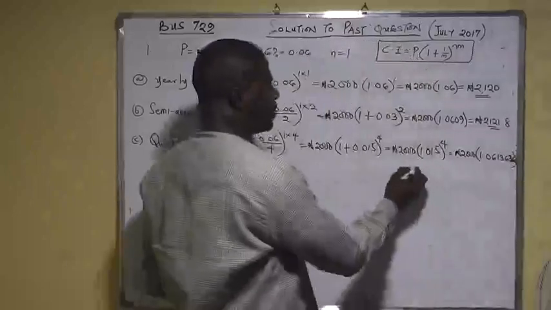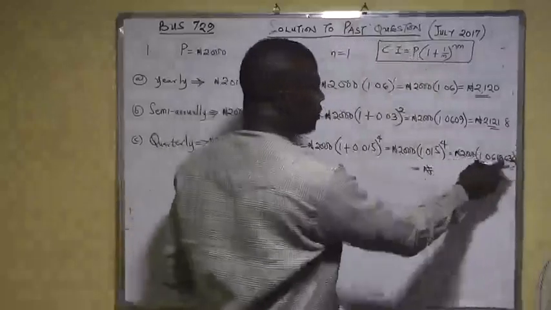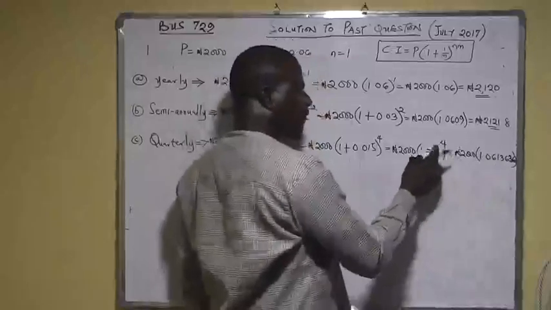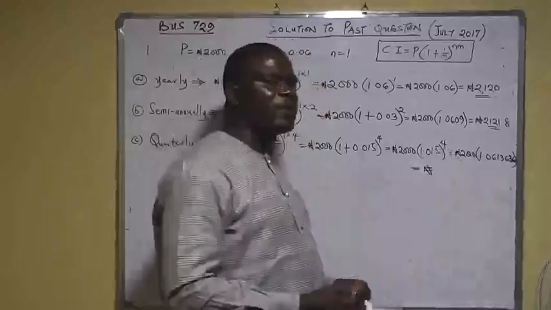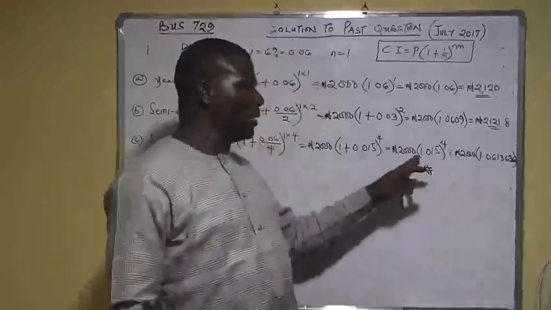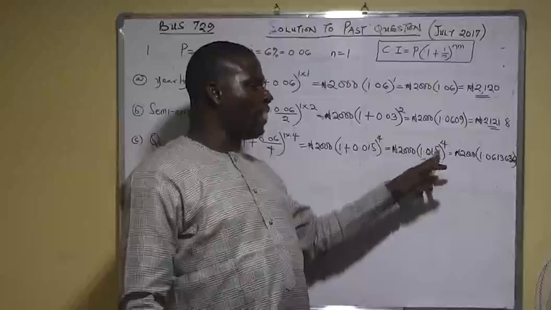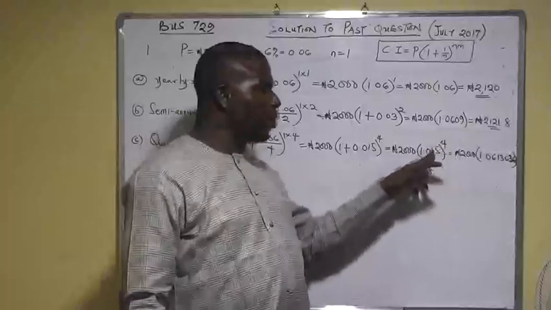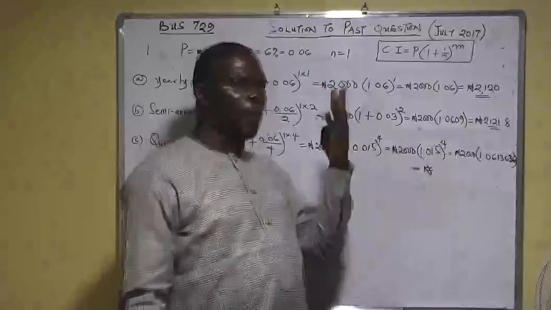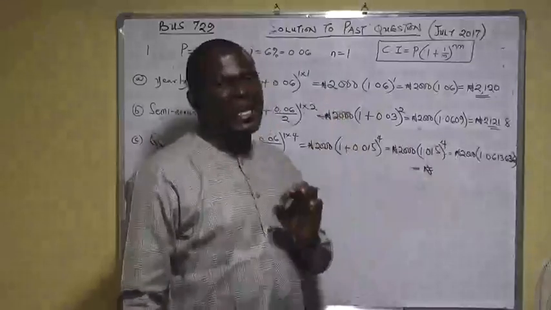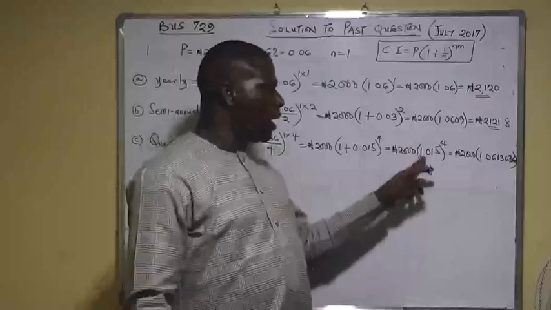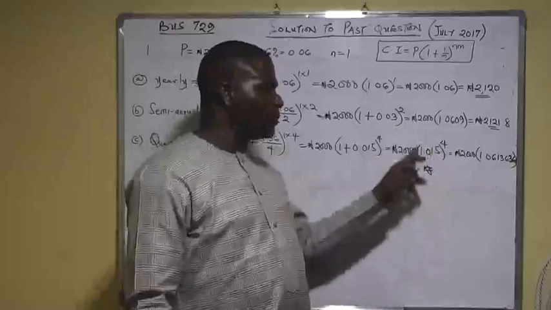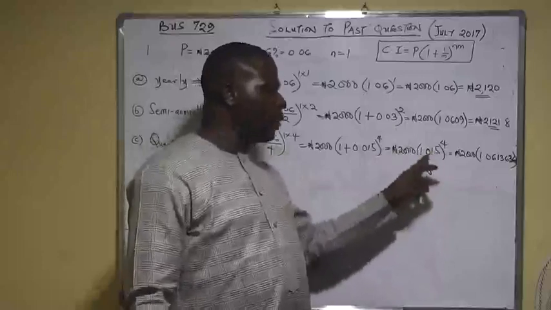By the time you multiply this together, 2000, how did I get what is in the bracket? 1.015 raised to power 4. Now 1.015 raised to power 4 does not mean 1.015 times 4. That's wrong. What this means is 1.015 in 4 places. Now if you don't have a scientific calculator, you can say 1.015 times 1.015 times 1.015 times 1.015.